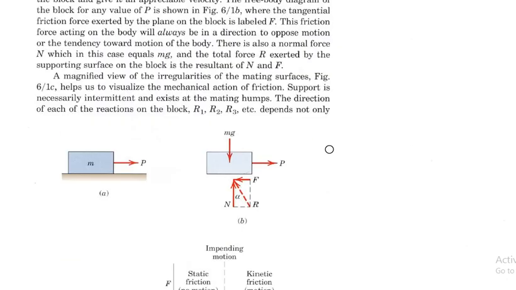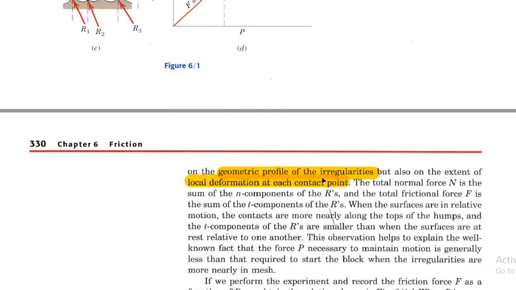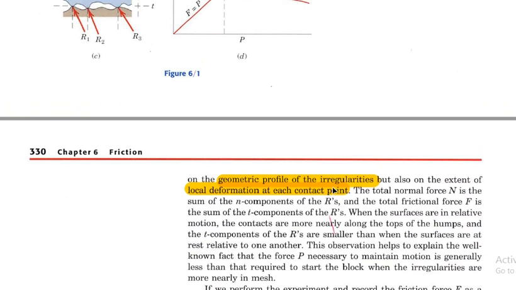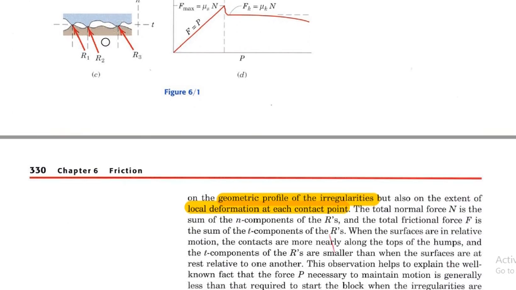Our reactions R1, R2 and R3 depend on the geometric profile of the irregularities, but also on the extent of local deformation at each point.